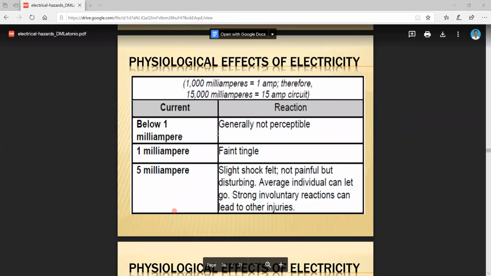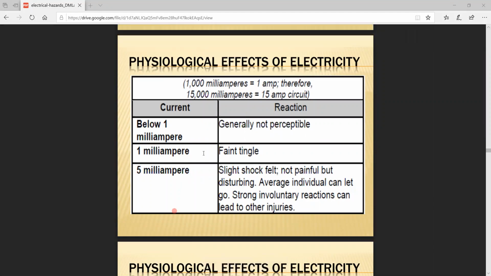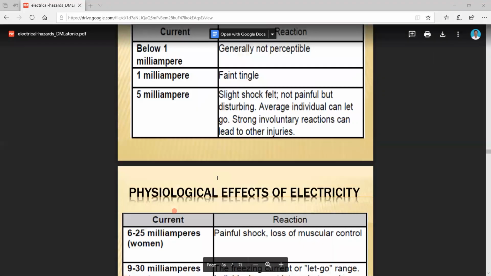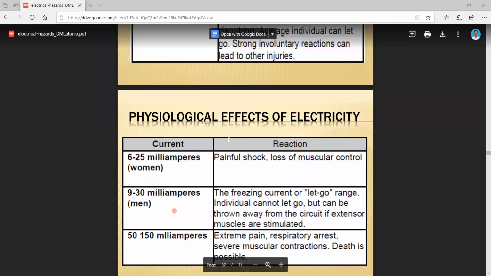Below 1 milliampere, generally not perceptible. And then 1 milliampere, a faint tingle. And then 5 milliampere, a slight shock felt. So these are the reactions. Physiological effects of electricity: current value and reaction.